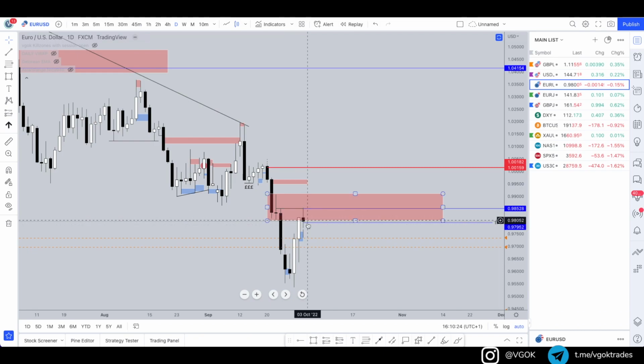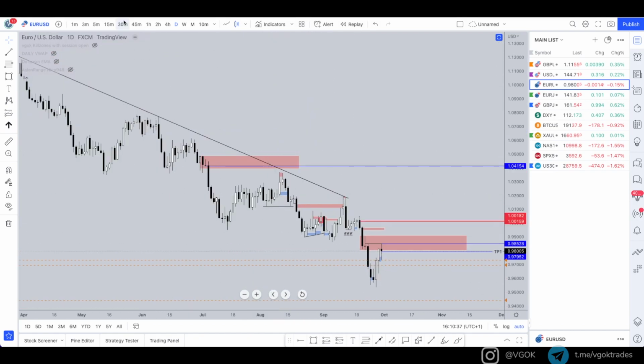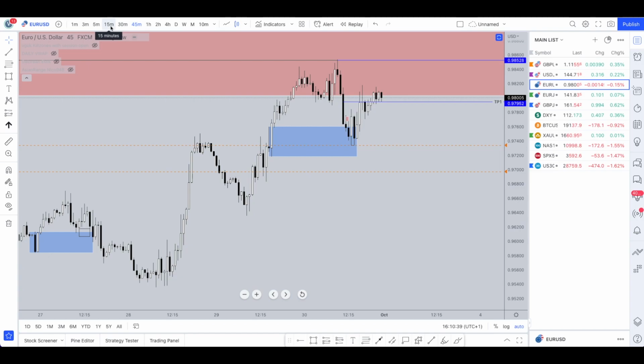So let's see what the next daily candle will bring, and see if we can get a continuation downwards, or if it is going to break the structure, break the point of interest, then we'll look to play the continuation trades to the upside from this movement up. So that's what it looks like, higher time frame for EURUSD.